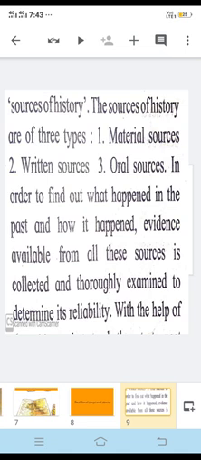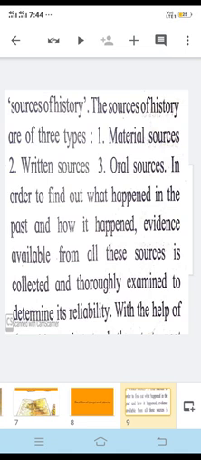because in physical sciences an experiment can be done again and again. For example, if you want to prove how water can be created, this can be done at any time, at any place, as long as you have hydrogen and oxygen. But in history it is not possible, because we cannot create the things again. We cannot recreate history again and again as we are able to do in other sciences. So this is the basic difference between history and other sciences, that we cannot recreate or generate the sources and evidences again and again.